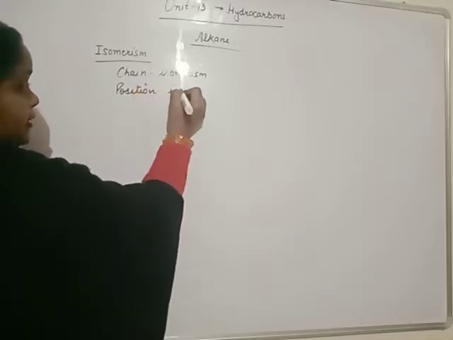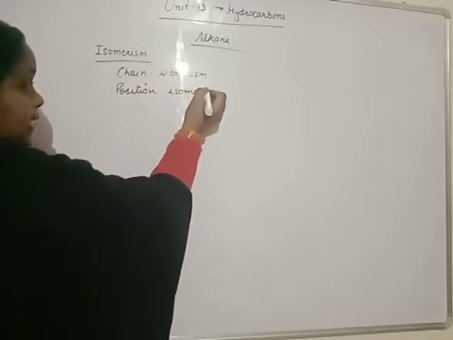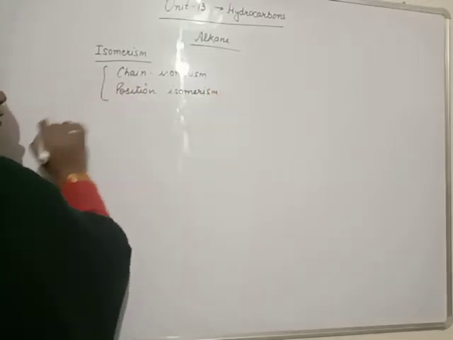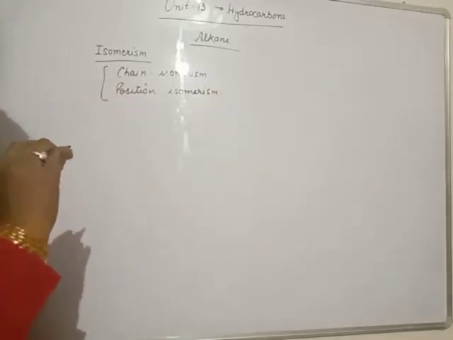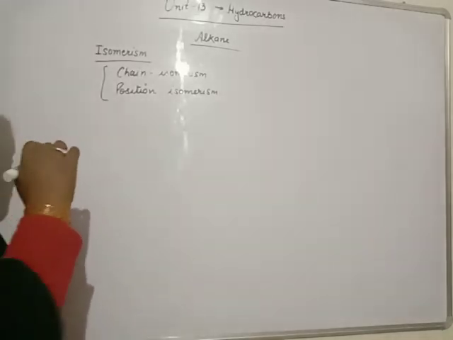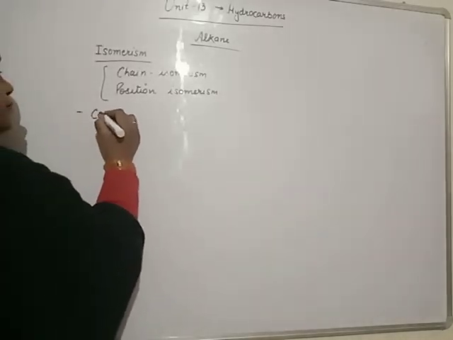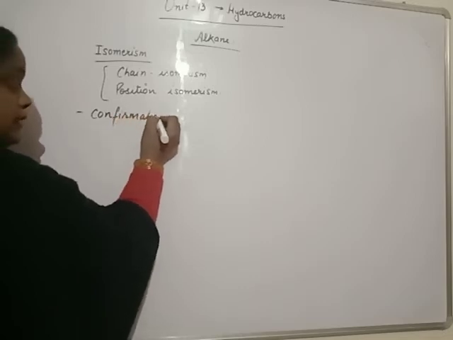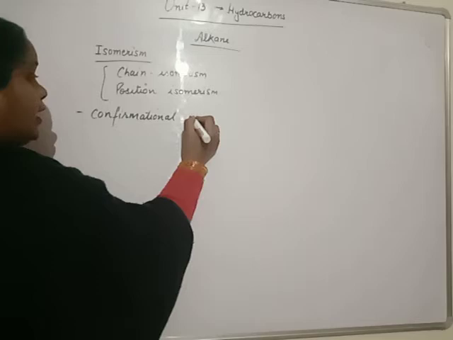Besides these two, alkanes have one special kind of isomerism known as conformational isomerism.